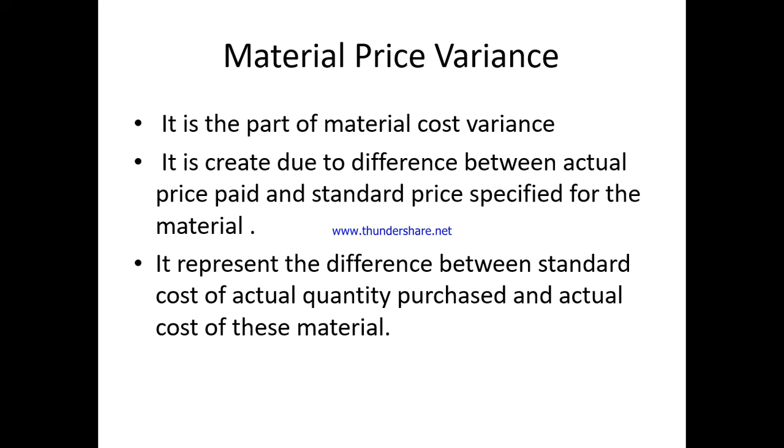First, material price variance. It is part of material cost variance. It is created due to the difference between the actual price paid and the standard price specified for a material. It represents the difference between the standard cost of actual quantity purchased and the actual cost of this material.